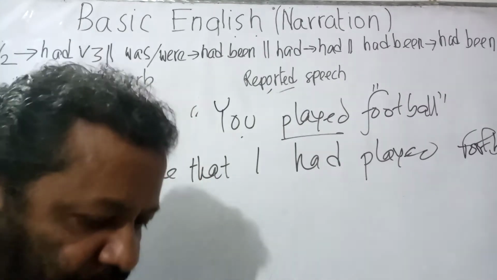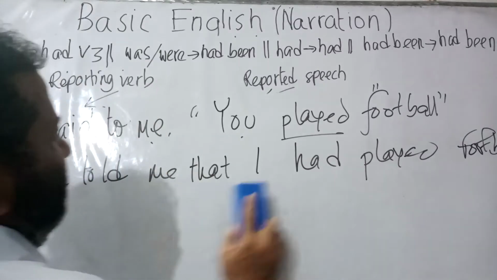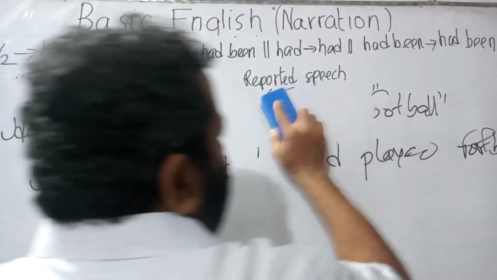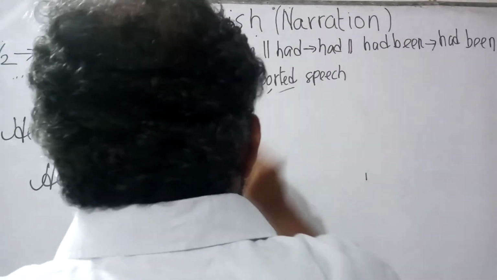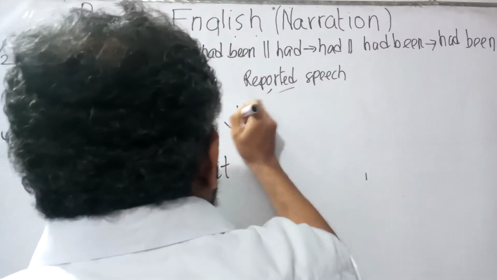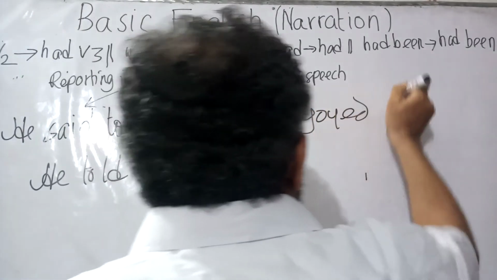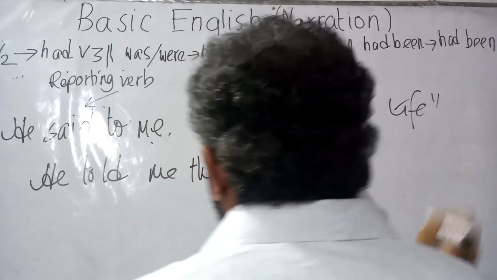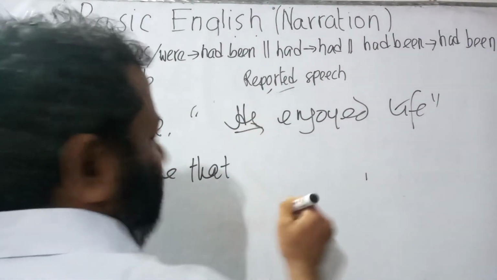Now, let us make another sentence by the subject he or third person. Now, if the verb is enjoyed, he enjoyed life. So, as long as it is third person, the subject would not be changed.